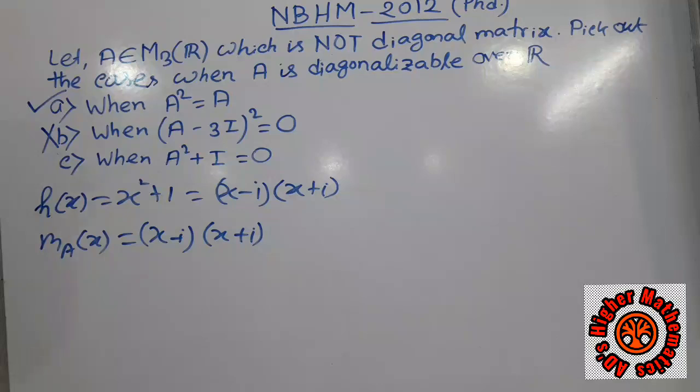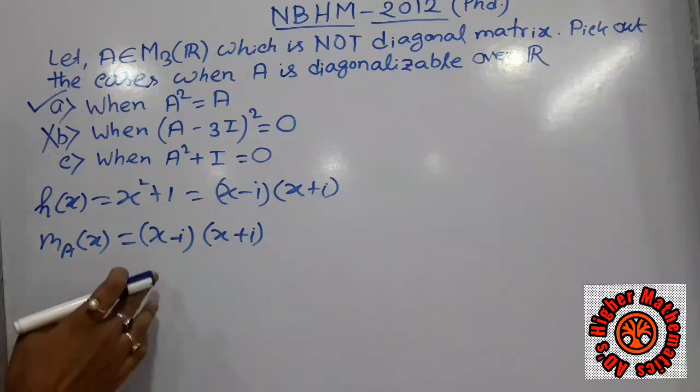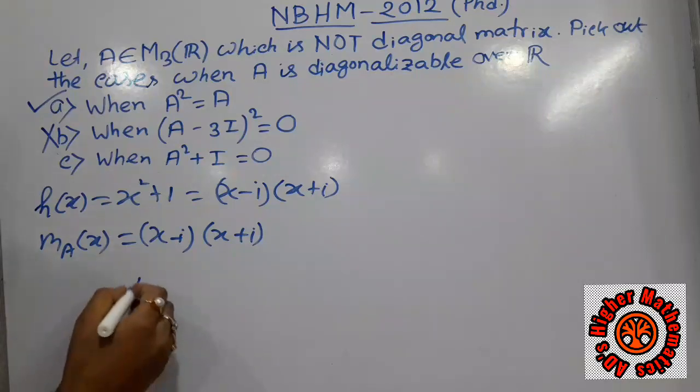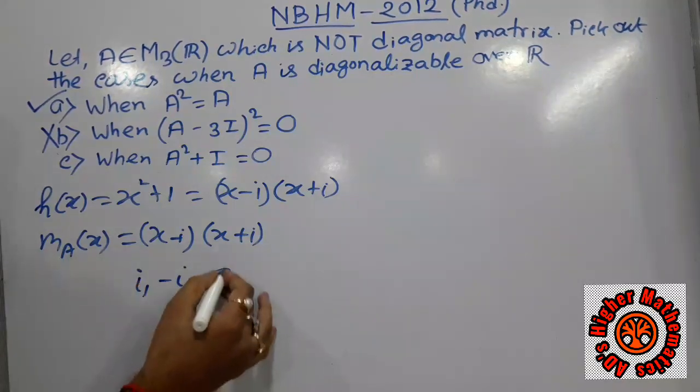By the previous result, the matrix is diagonalizable since it contains distinct linear factors. But here the roots of the minimal polynomial are i and minus i, which do not belong to the reals.